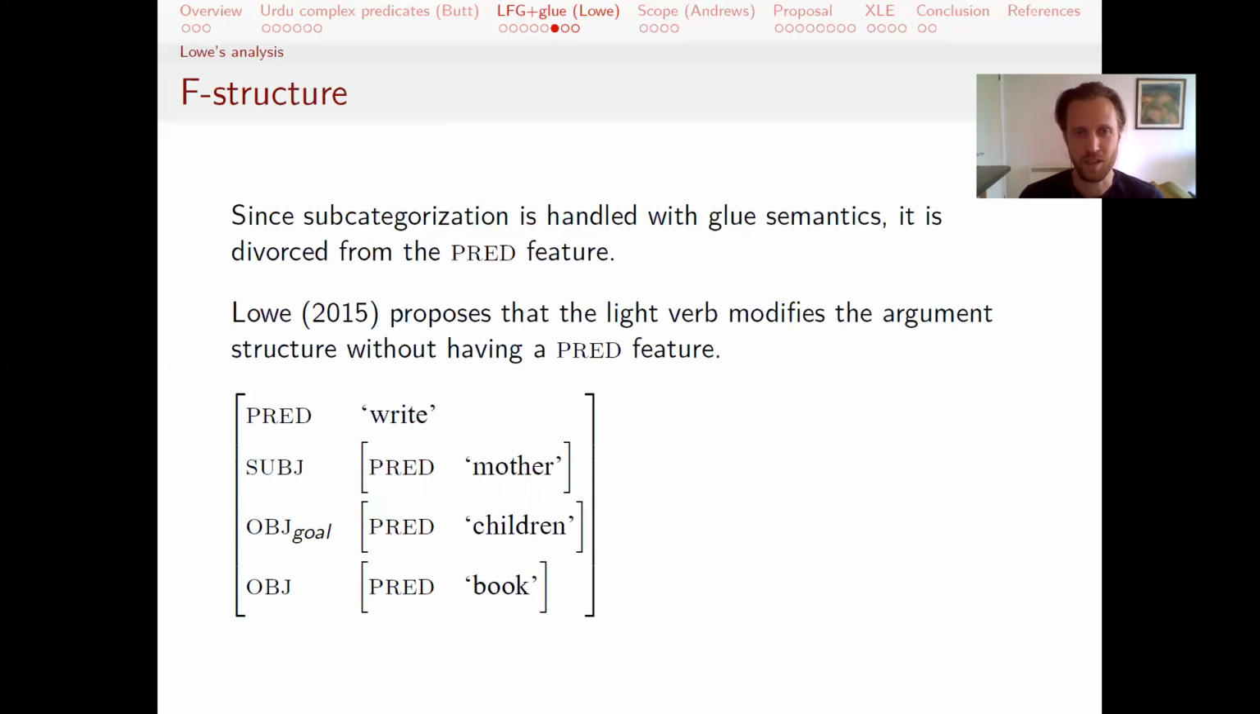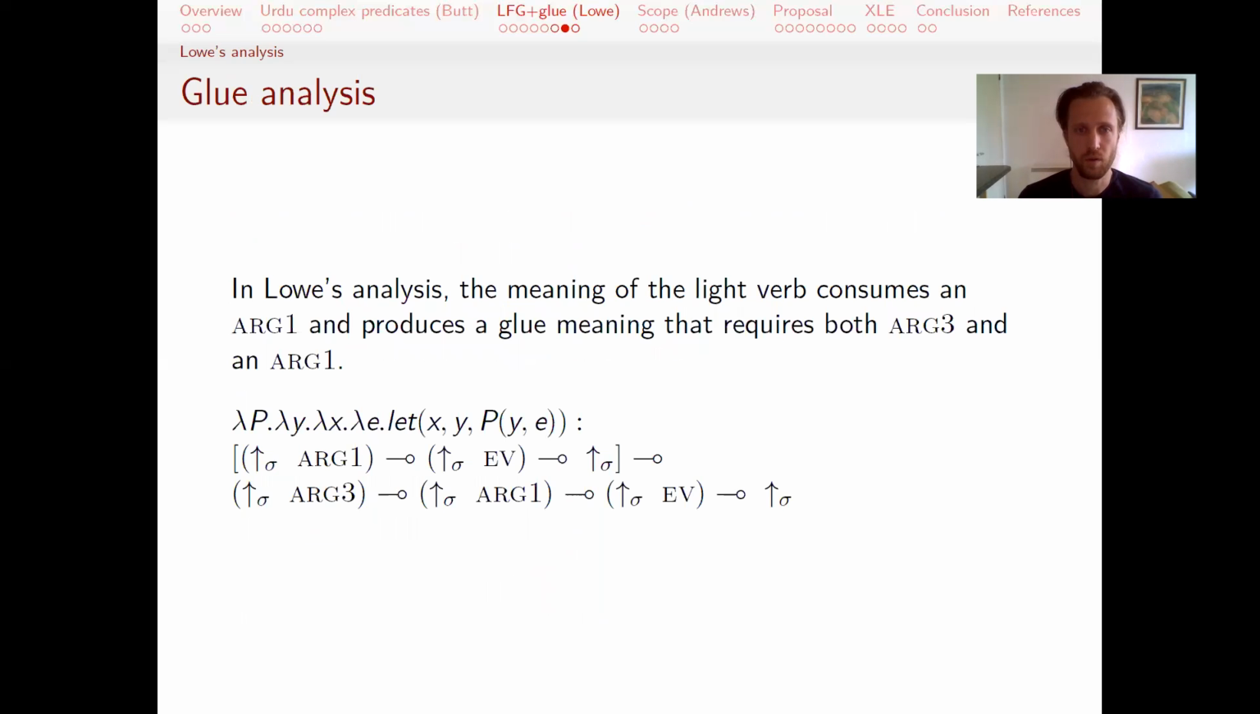But anyway, the point is that Low allows this F structure to look as it is, claiming that the light verb has no pred value itself. And although we end up with a set of grammatical functions that we don't expect for this particular main verb, there's an explanation for why we end up with that, which is handled in the semantics in a glue meaning constructor specifically.